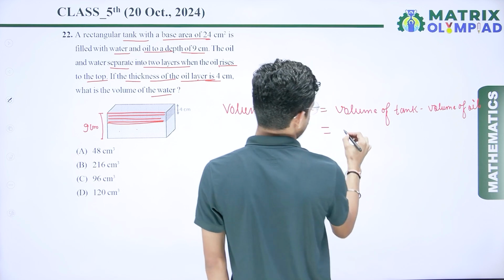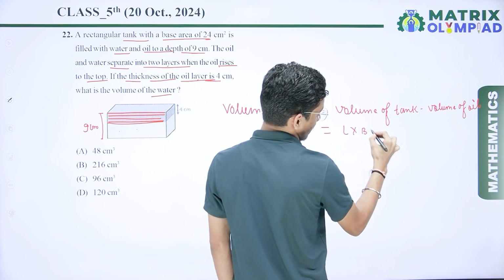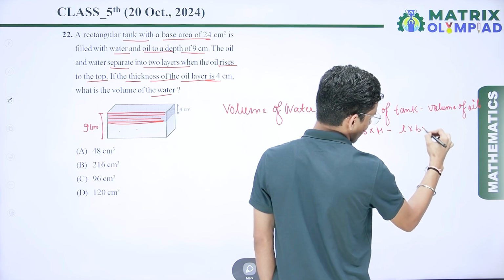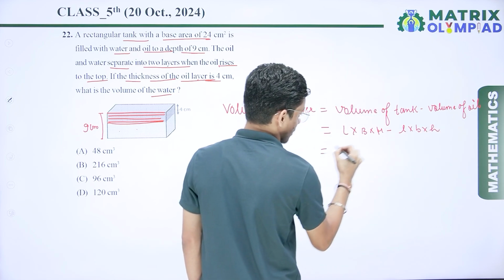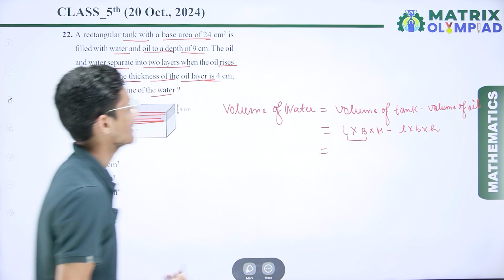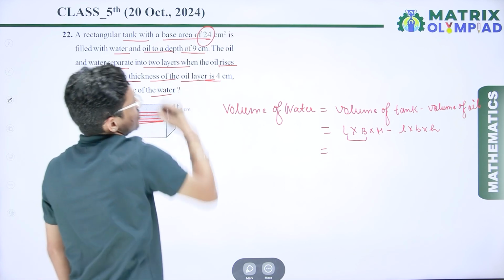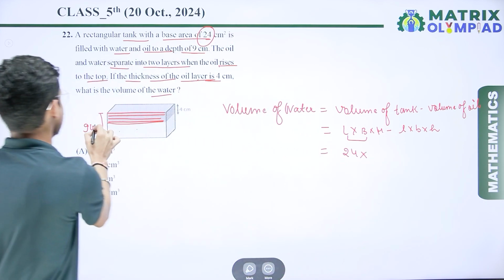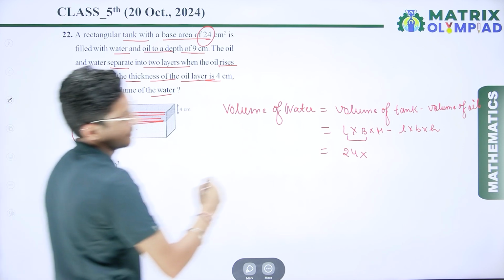The volume of tank is length multiplied by breadth multiplied by height, minus the volume of oil, which is length multiplied by breadth multiplied by height. Length multiplied by breadth is called the area of base. Here the area of base is 24. So 24 multiplied by the height of the tank, that is 9 centimeter.